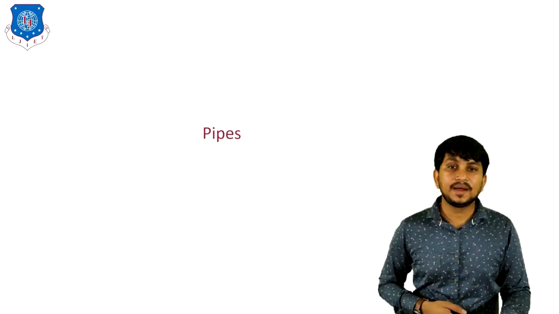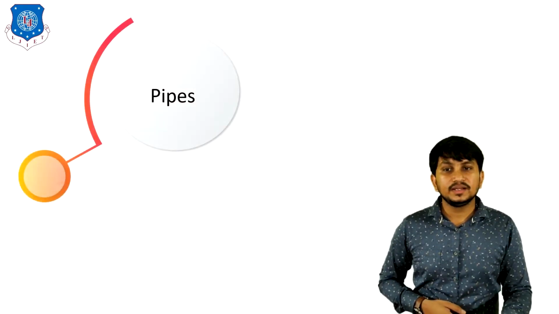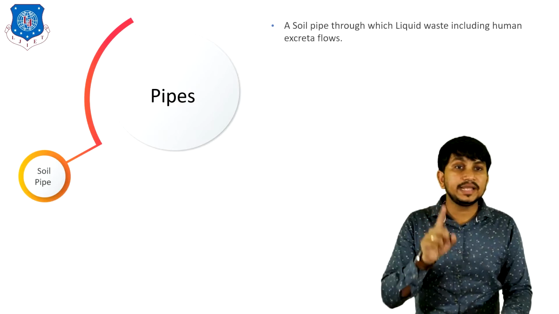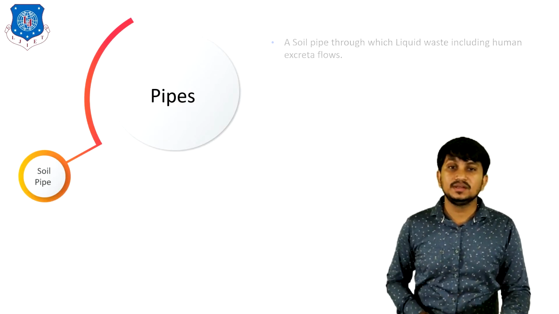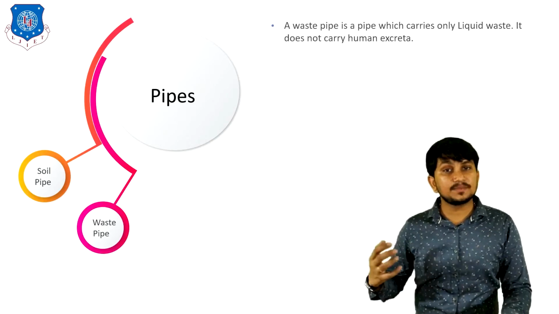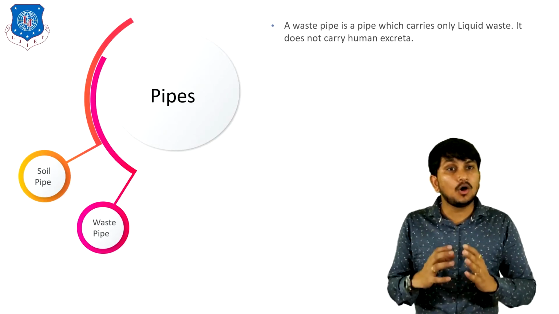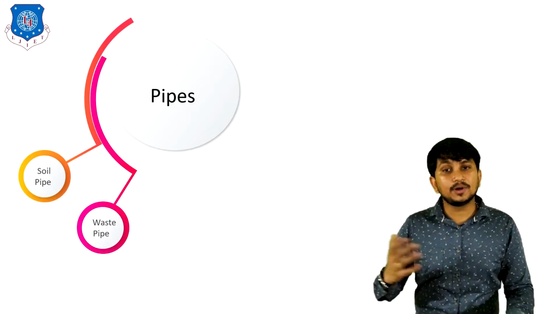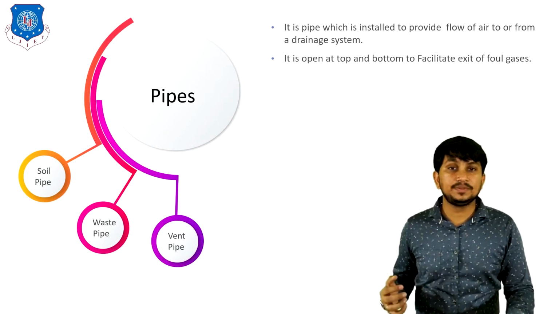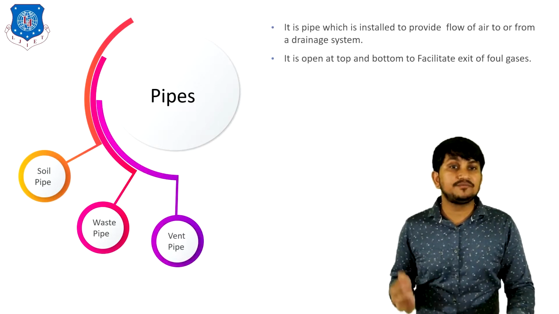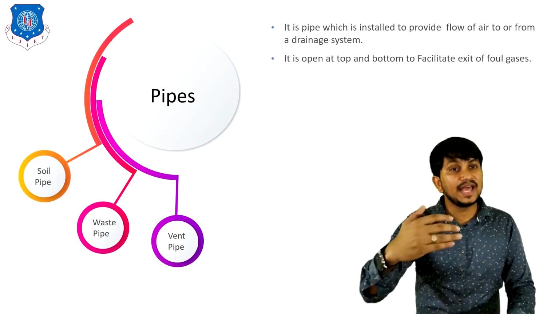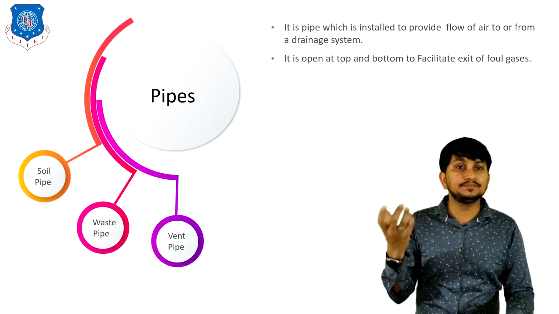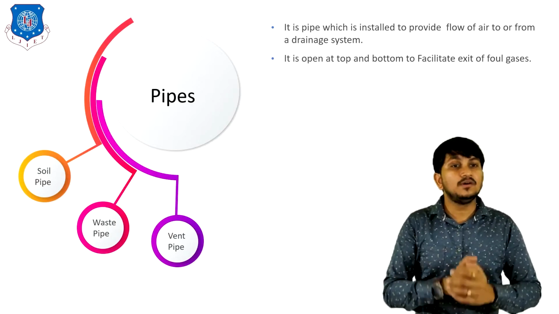Now let's discuss pipes, in which first is soil pipe. A soil pipe is a pipe through which liquid waste including human excreta flows. Second type of pipe is waste pipe, which carries only liquid waste, does not carry human excreta. Third type of pipe is vent pipe. It is used for ventilation purpose. It is a pipe which is installed to provide flow of air to or from the drainage system. It is open at top and bottom to facilitate exit of foul gases.